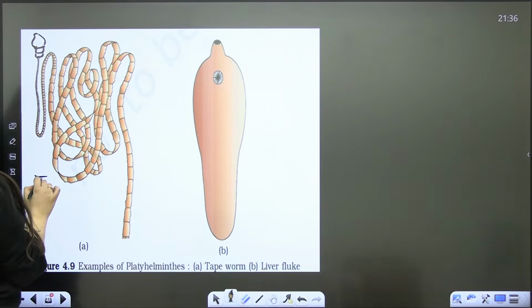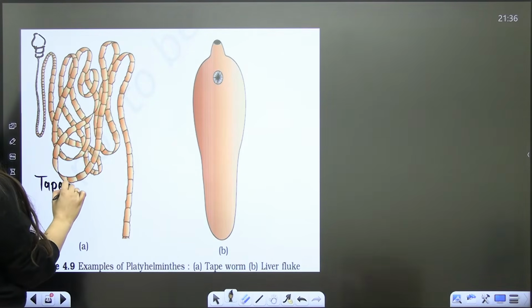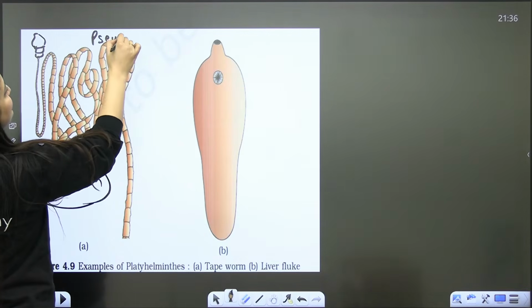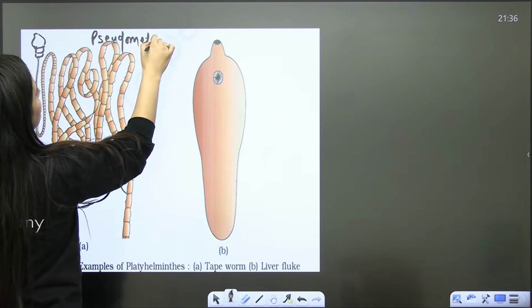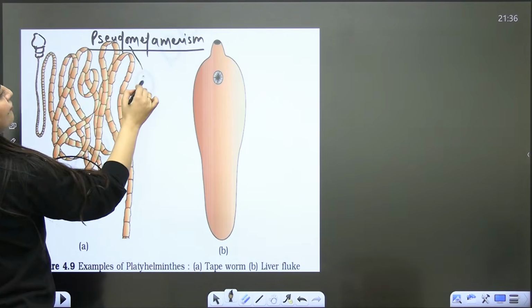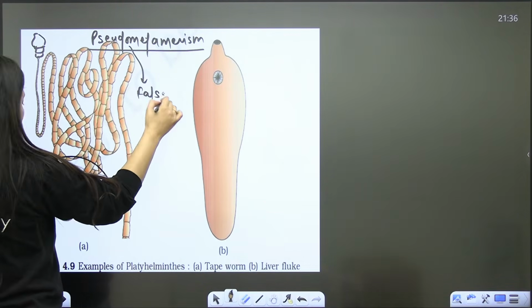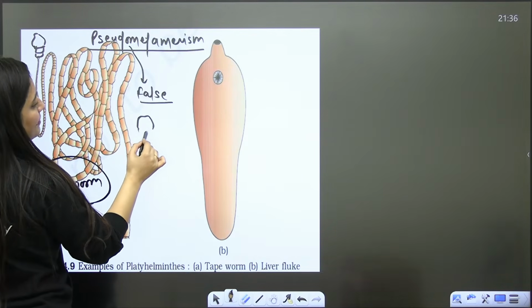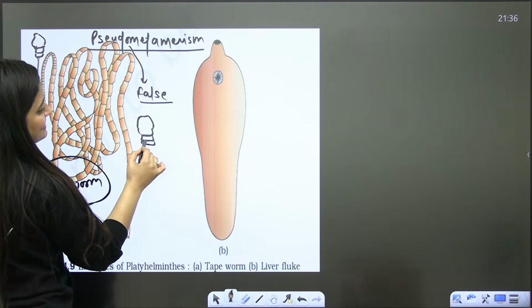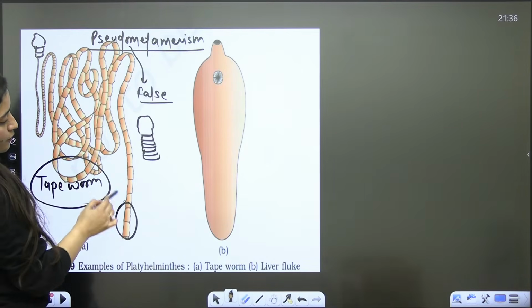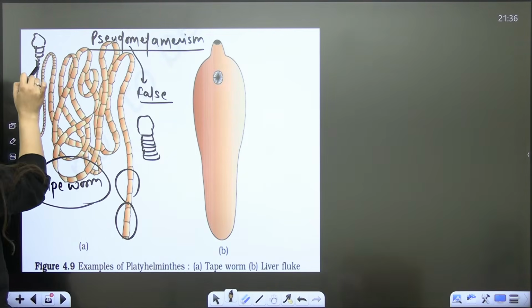Done. So see, this is the Taenia solium, tapeworm, and here what will you see? You will see pseudo-metamerism. Pseudo-metamerism, false segmentation. Why is it false segmentation? Because from this neck region here, the segments, these proglottids, are formed. So here you will see the mature one, here you will see the newly formed one.